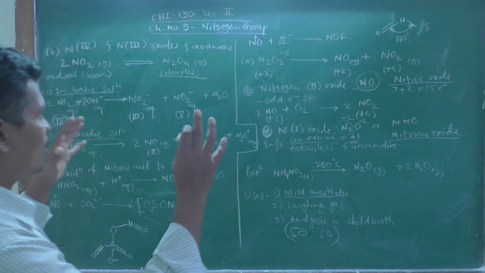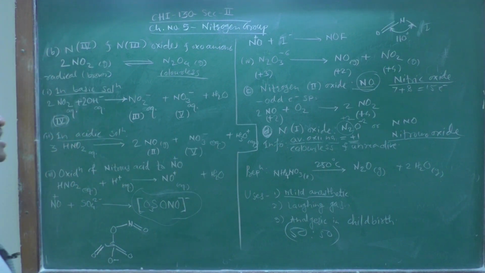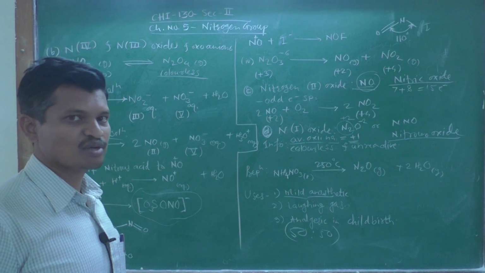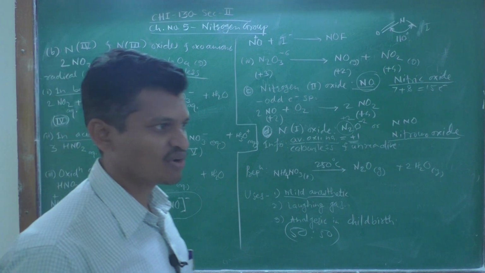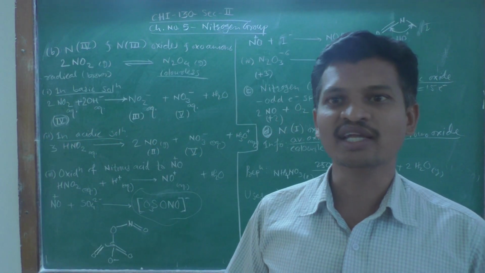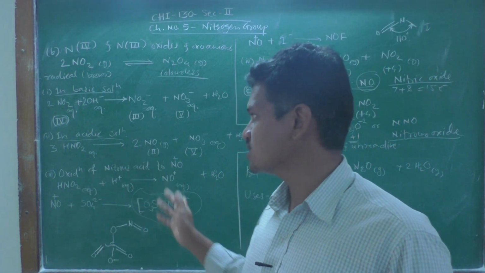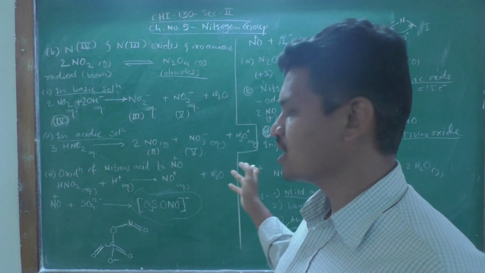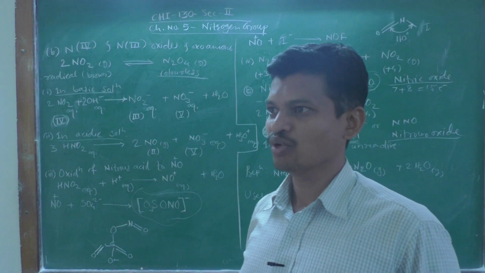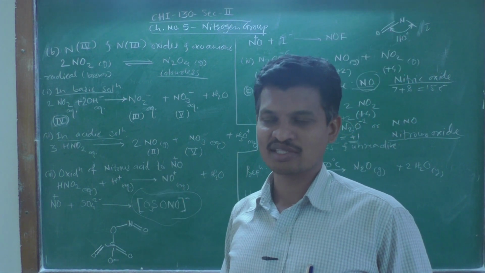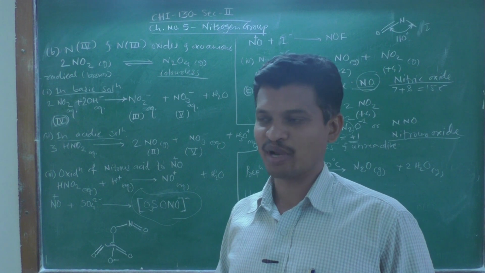So this is all about the oxides of nitrogen and oxyanions of nitrogen with their different oxidation states and the interconversion of these oxidation states into one another. All these reactions and some structures are important from the exam point of view. You have to remember all these things by practicing on your paper.